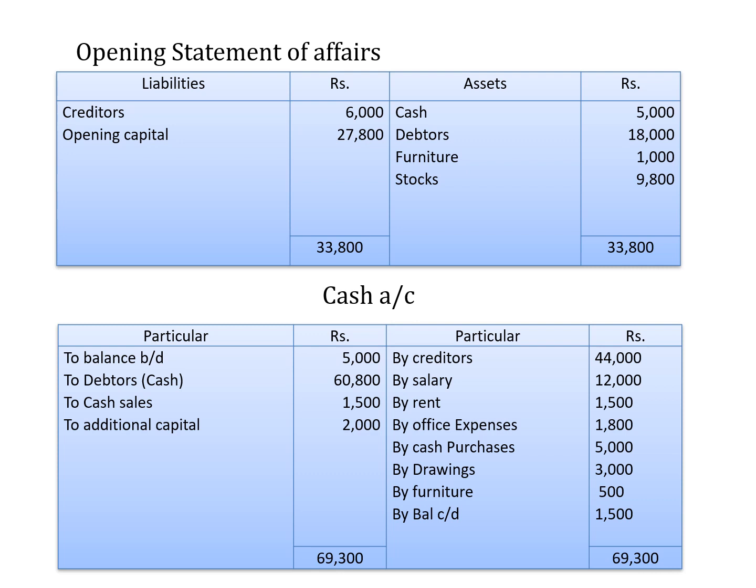Coming to the opening statement of affairs, we have to take the value of assets and liabilities given in the question. So take the opening value of assets and liabilities. In case of liabilities, we are given creditors. So on the liability side, we record creditors 6,000. We are given 4 types of assets, that is cash, debtors, furniture and stock.